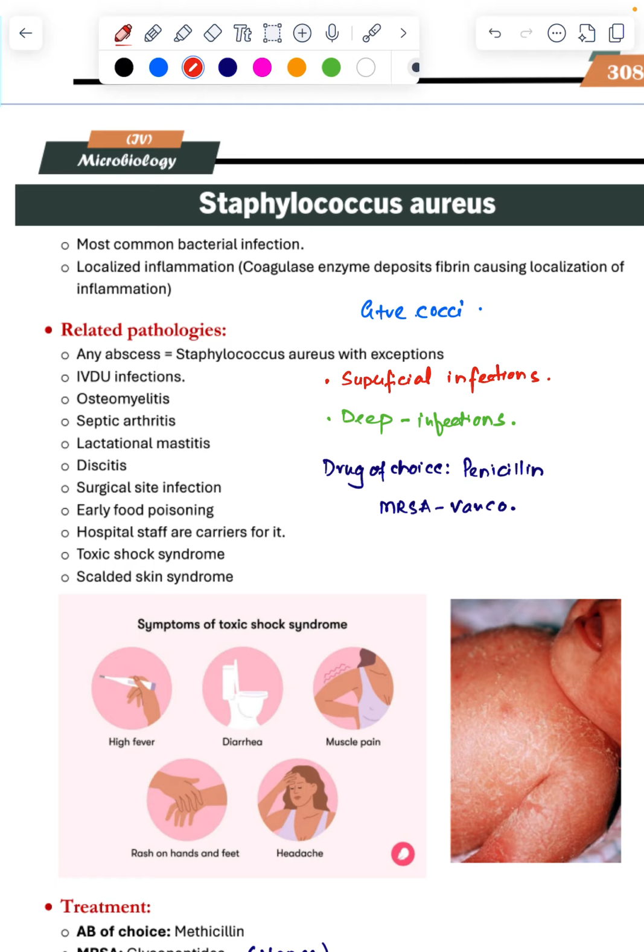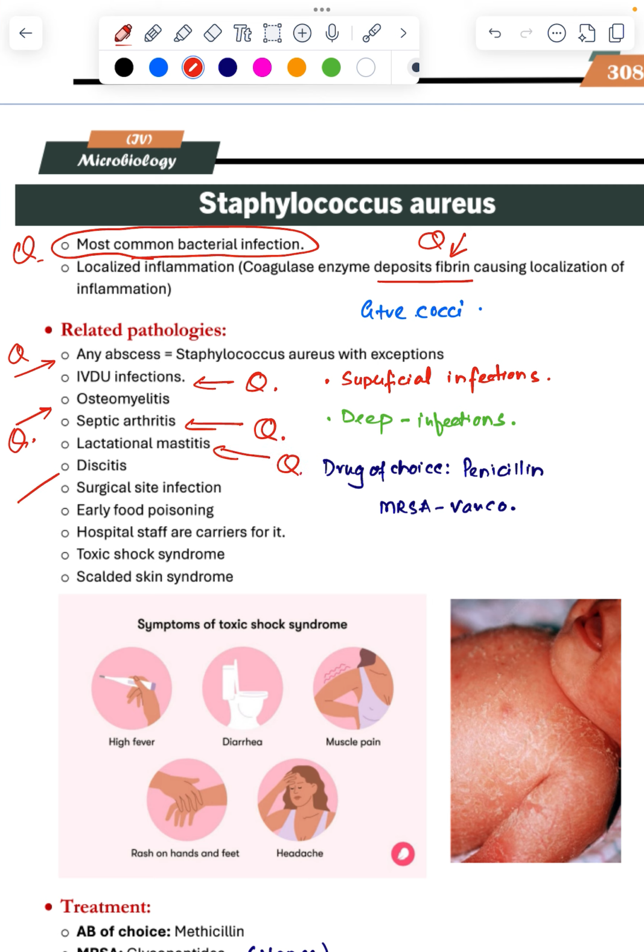Let us see each question. Most common, one question. Localized inflammation, fibrin deposit, another question. Abscesses, a question. IV drug users, question. Osteomyelitis is caused by, a question. Septic arthritis, another question. Mastitis or breast abscess, question. Discitis, question. SSI, surgical site infection, patient operated, two days, three days, four days after that, Staph aureus. Early food poisoning, interesting question, within one to two hours, again a question.